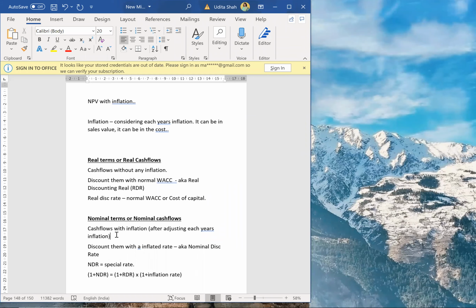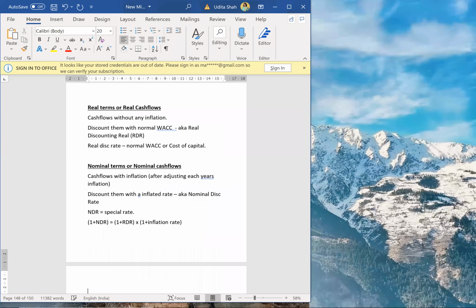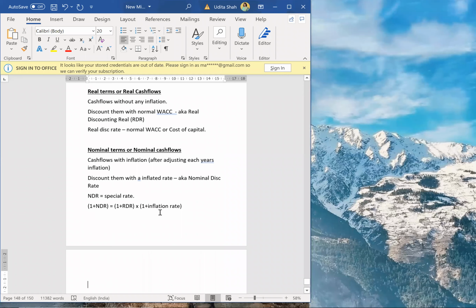Okay, so that is called the nominal discounting rate. So we'll have to calculate the nominal discounting rate. What is the formula? 1 plus NDR equals 1 plus RDR into 1 plus inflation rate, correct? And the inflation rate will be of general prices. That is your general price inflation rate. We will take it as our inflation.